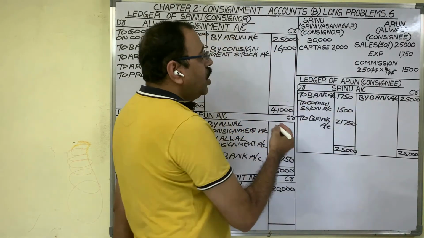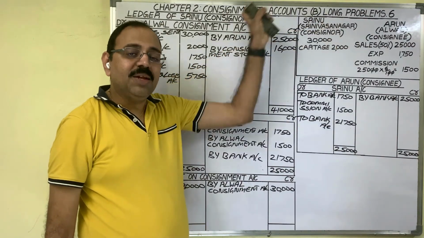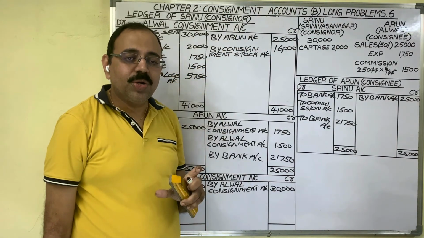25,000. This is all about sixth problem from consignment lesson. Hope this video is useful to you. Thank you.